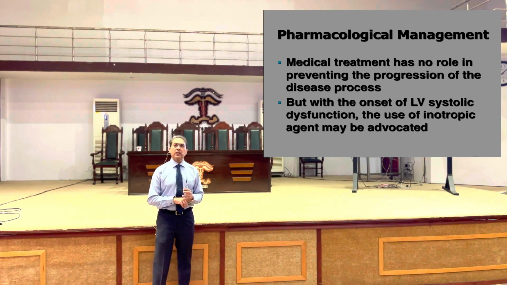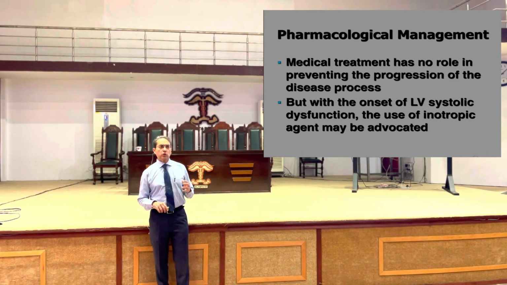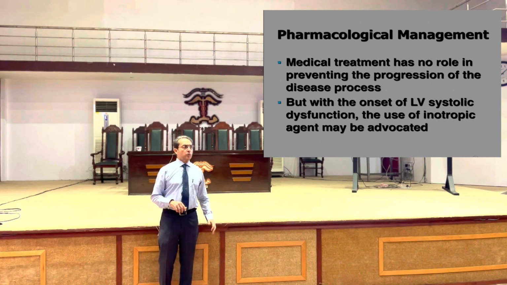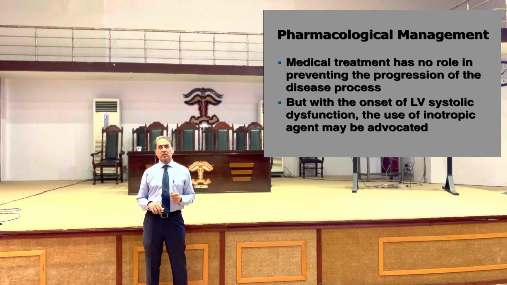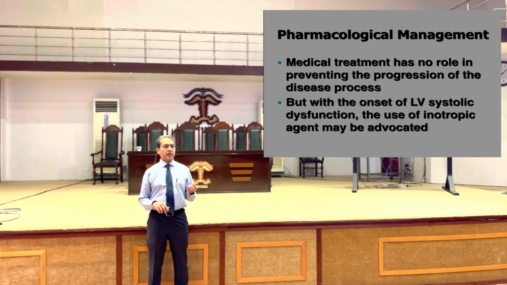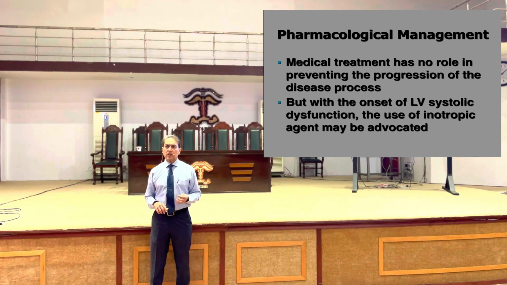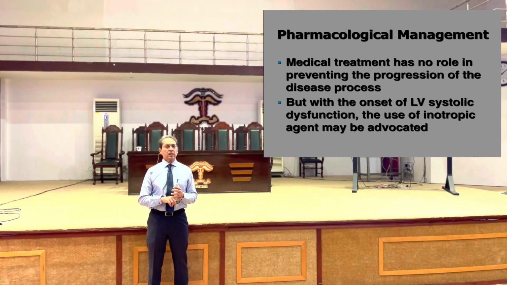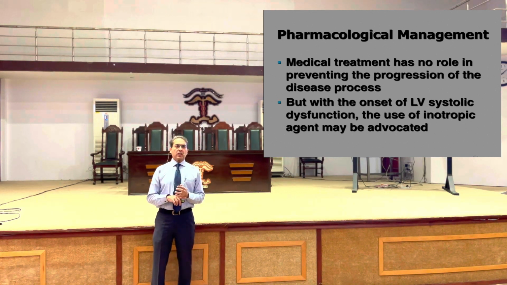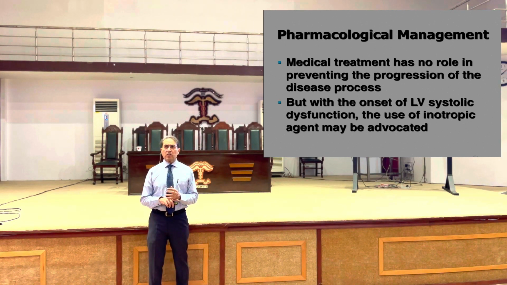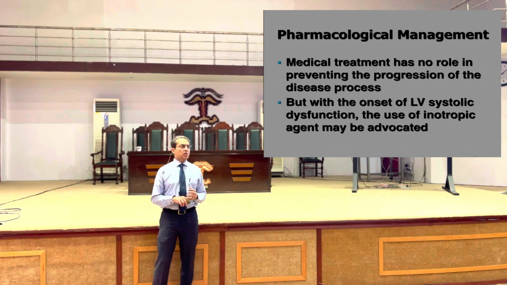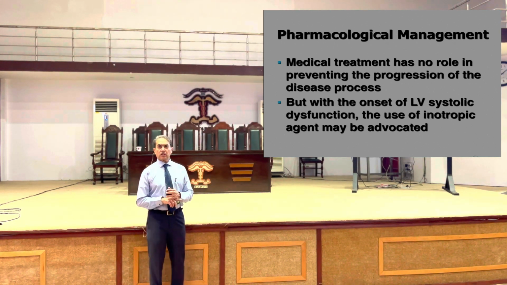Now what are the inotropic drugs which are available which can be used? Problem is most of them are intravenous. Dopamine, dobutamine, isoprenaline, in fact, isoprenaline is not used for this purpose. It's the dopamine and dobutamine, but they are injectable drugs. So the only inotropic drug which we are left with is digoxin. So for oral use, we have digoxin available.